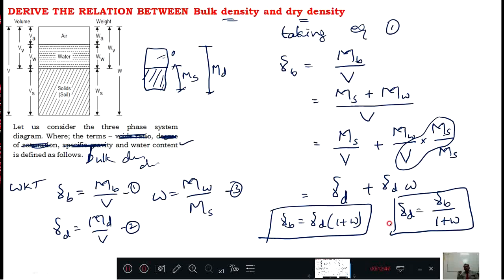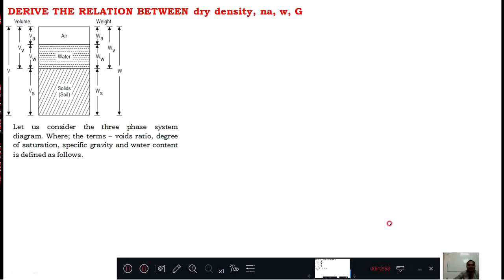Derivations are very small. The word derivation is a big one. Now this is somewhat interesting and you should remember it in that way only. Derive the relation between dry density, air content, percentage of air, void ratio, water content and specific gravity.